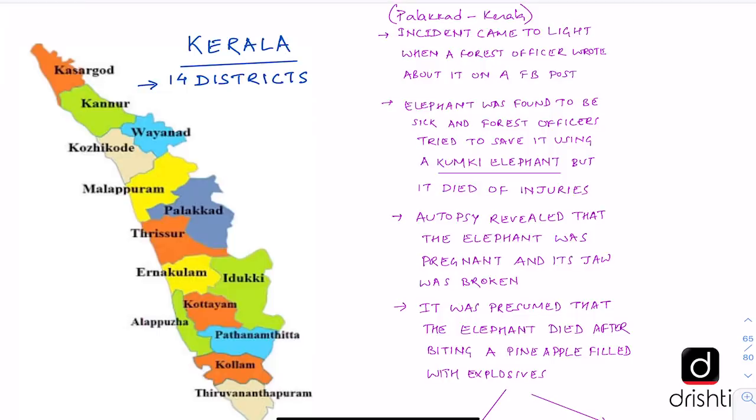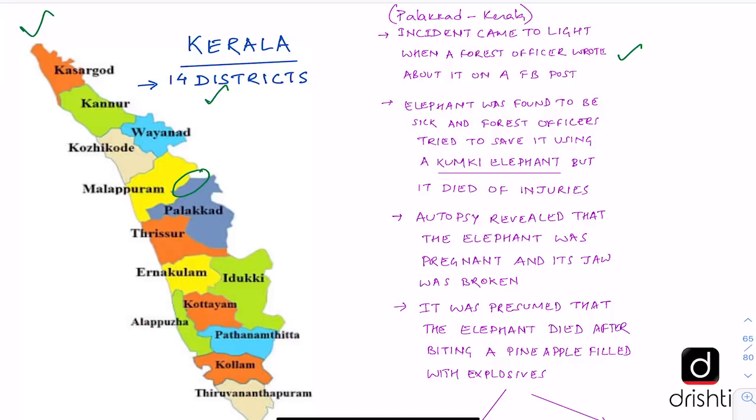Before moving to the key points of the editorial, let us have a look at where this incident actually happened. This is the map of Kerala, and we can see that there are 14 districts in Kerala, and this incident happened somewhere around the Palakkad and Mallapuram area. This incident came to light when a forest officer wrote about it in his Facebook post, and then it caught the attention of the national media and the news became viral on social media, drawing widespread condemnation from animal lovers and almost all the people of India who were shocked by the brutality of this killing.